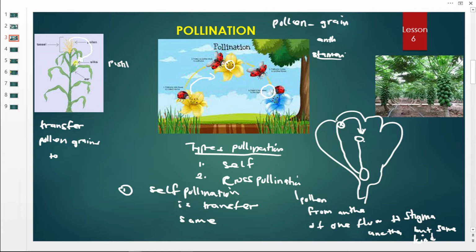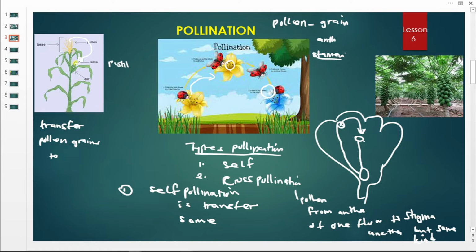They are all of the maize species, the same type of plant, but they are different flowers. This one is the male part, this one is the female part, so they come from here and land here. This makes what we call cross-pollination.